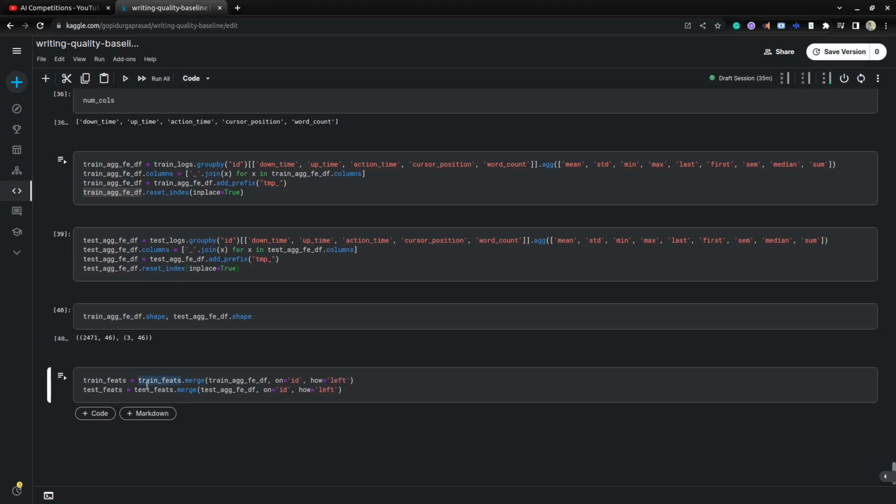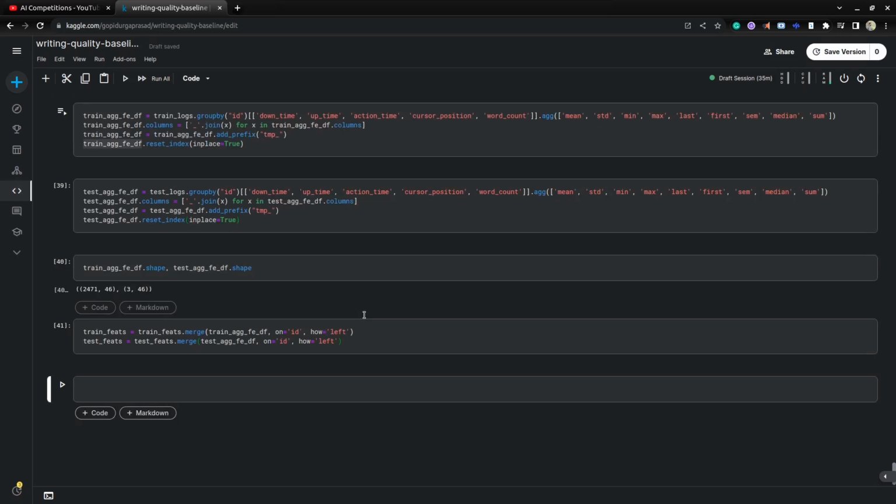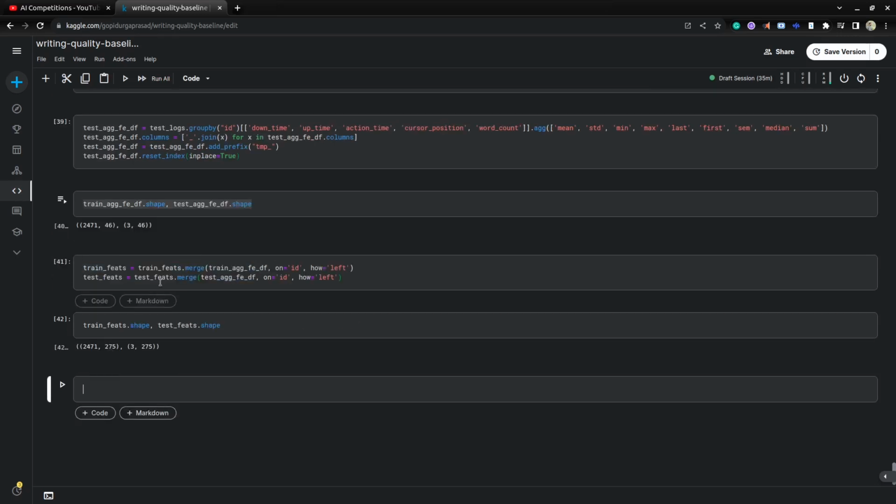Here we merge train features with whatever features we created on id, with how as left. We do the same for train and test. At the end, for training we have the public plus our created features, 275, and the test data also has the same 275 features.